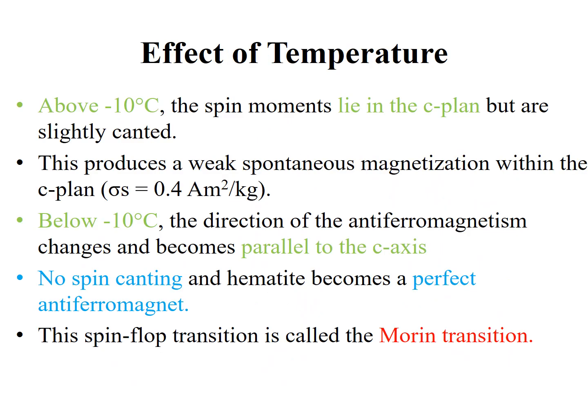So here, what I told you at the second last slide, that above minus 10 degrees Celsius the spin moment lies in the C plane but is slightly canted. The canted diagram is present on the next slide. Canted means something in the same direction but in an angular position.